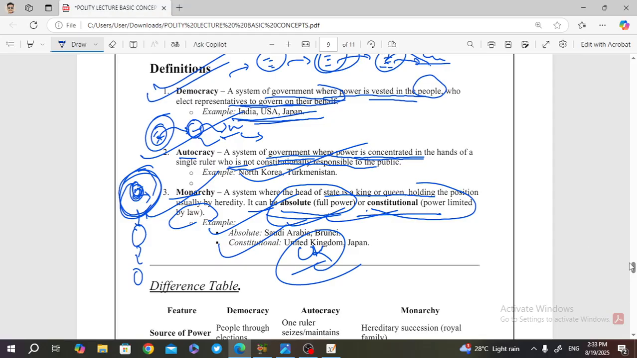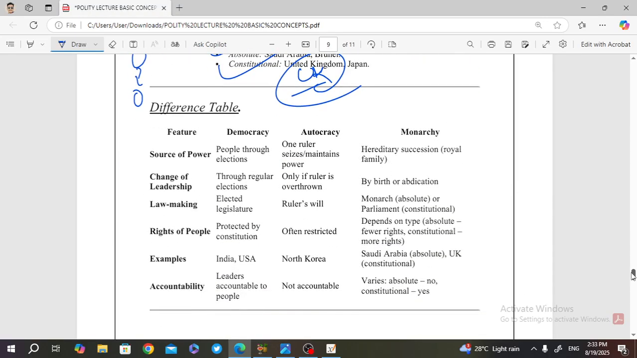We can see the difference. If we discuss the source of power, in democracy it comes from the people themselves. In autocracy, the source of power is one ruler, the strongest man of the village. In monarchy, it is hereditary succession. Change of leadership in democracy is through regular elections, because here there are voting rights. Here there is no voting right. If the villagers are very angry and overthrow the leader, that is the only way to remove the ruler. So only if the ruler is overthrown by the people, in autocracy. Then in monarchy, change is by birth or abdication.